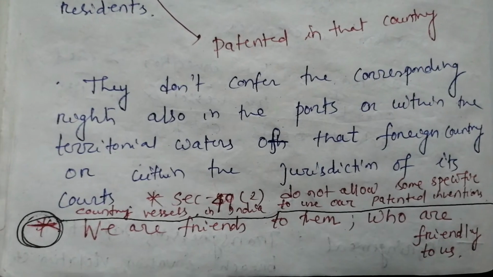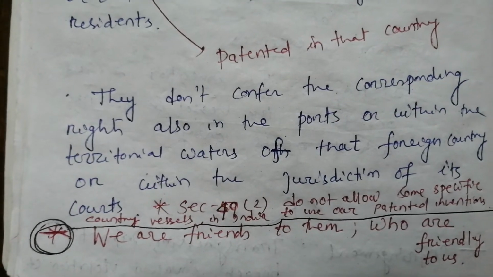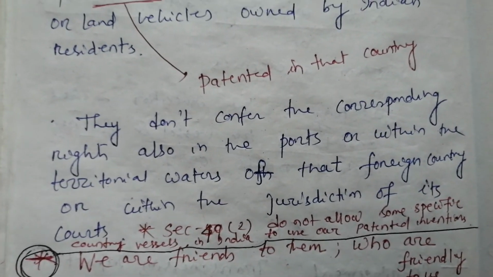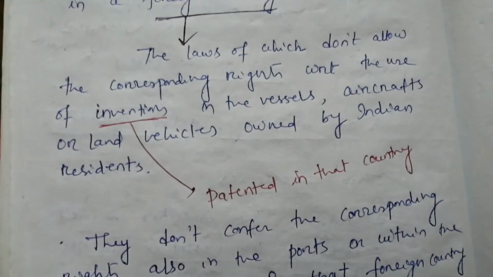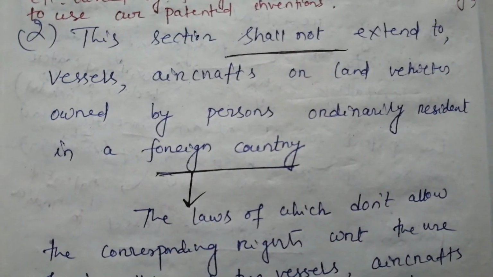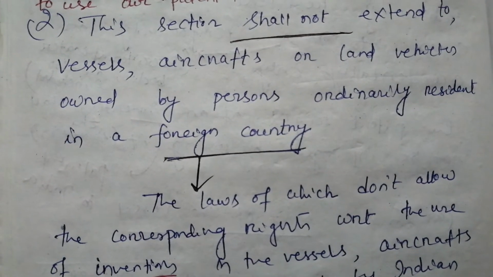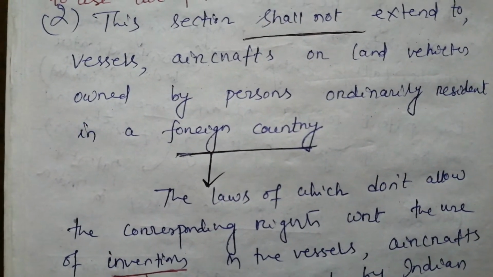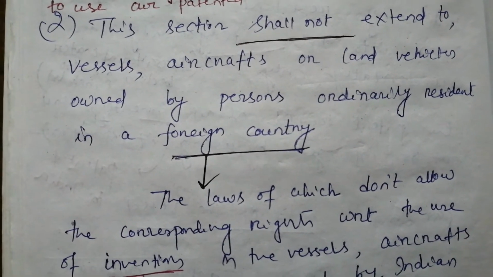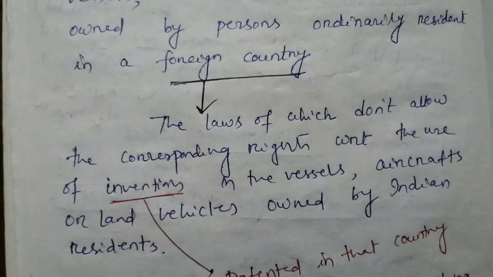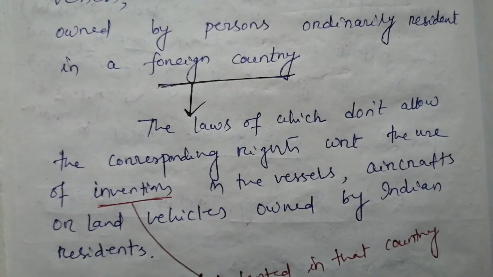So in subsection 1 we have explained the relaxation we are giving to the foreign vessels or aircrafts in our country, and in subsection 2 we are telling that this section shall not extend to the vessels or aircrafts or land vehicles owned by persons ordinarily resident in some specific foreign countries, and the condition is given here that those foreign countries don't allow our vessels to use their patented inventions and they consider it as an infringement.